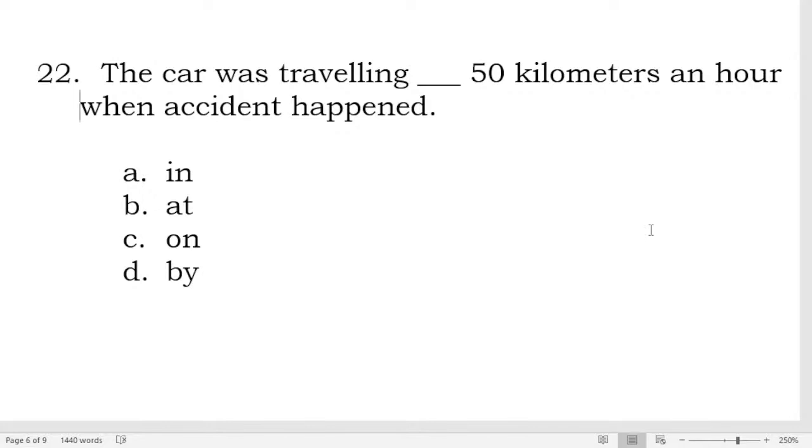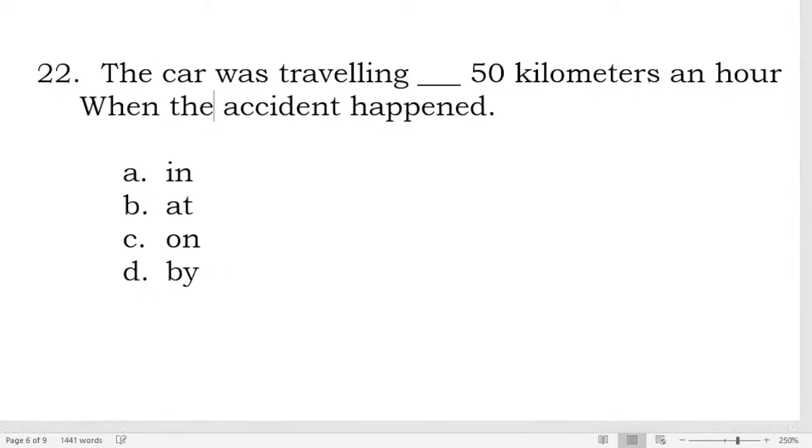How about 22? The car was traveling blank kilometers an hour when the accident happened. What's your answer for number 22?